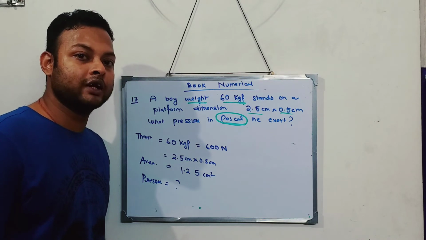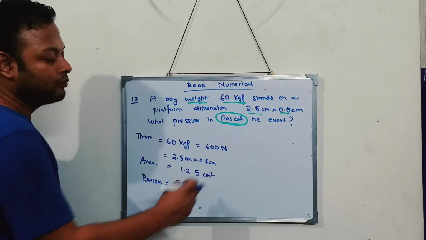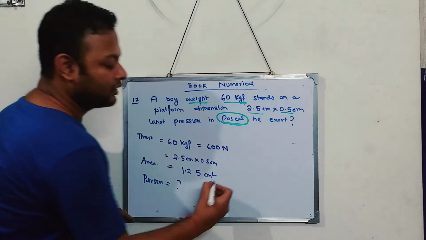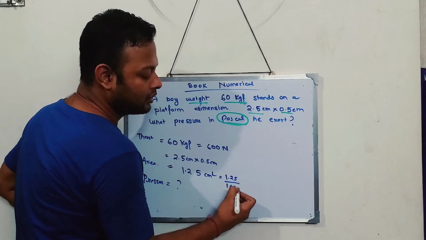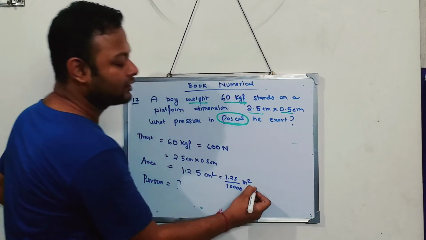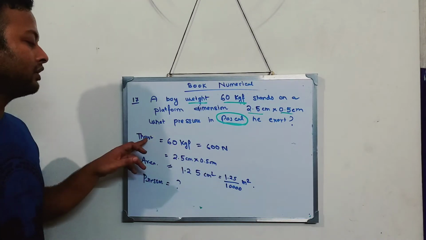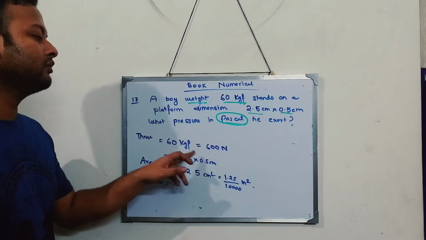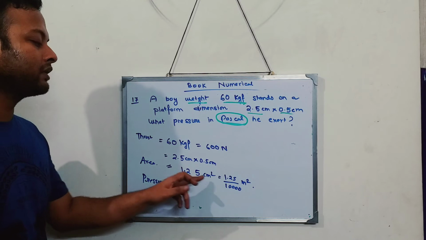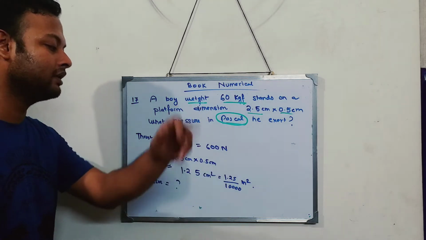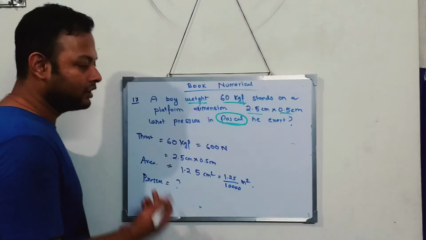Now 1.25 centimeter square into meter square, again the same thing. 1.25 divided by 10,000 will give you the answer in meter square. So I converted thrust, which was given as 60 kgf, into 600 Newton. Area, which I got as 1.25 centimeter square, became 1.25 by 10,000 meter square. Now I'll get the pressure.